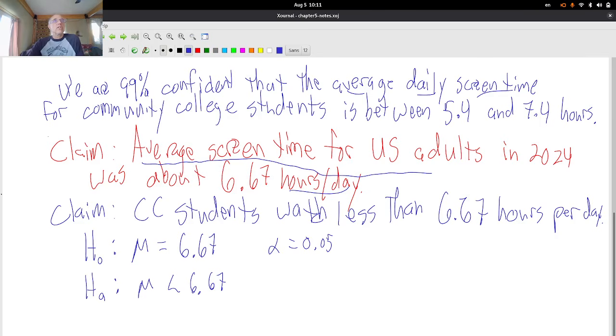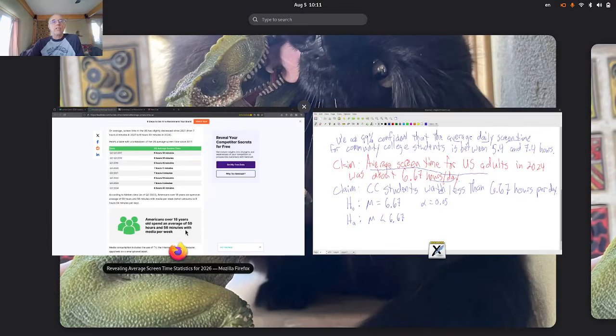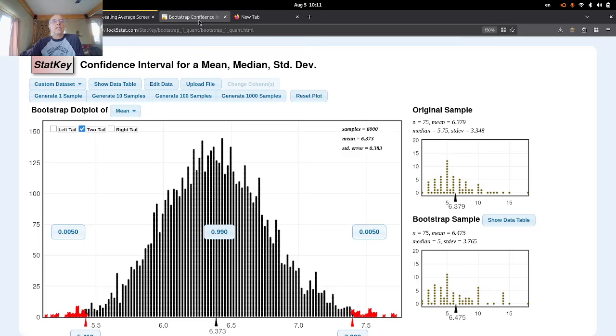Now, just something to note here, the confidence interval gives me a clue about how the hypothesis test might run, since 6.4 hours is in this interval. Okay, so since it's in the interval, well, I would say community college students really actually watch about the same, even though this mean is a little bit lower. Is it significantly lower? I'm leaning toward no. How do we measure something significantly different? We have to do a hypothesis test. So let's jump this in a new tab.